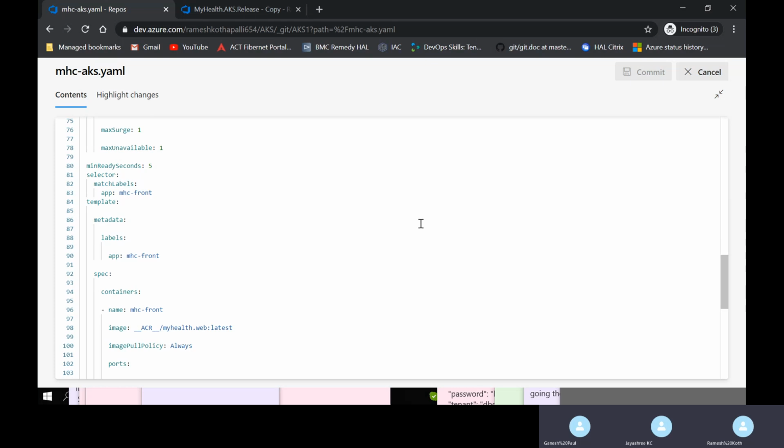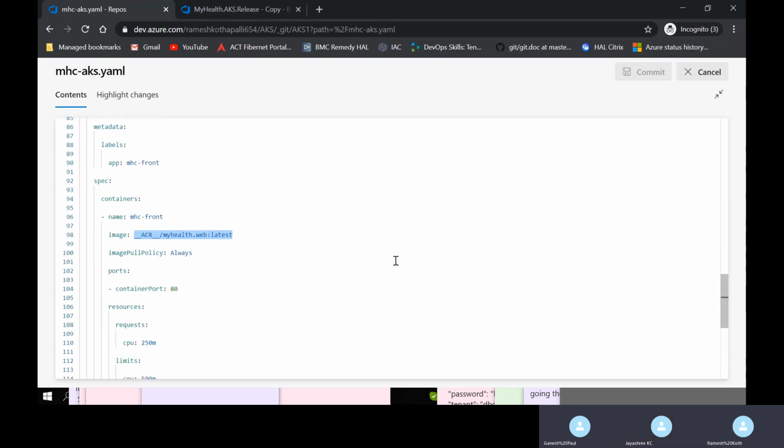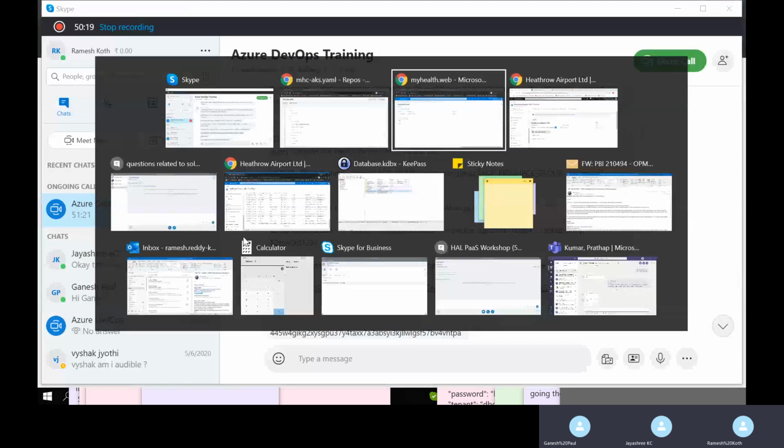What is the image name here? Give your ACR name and then slash image.